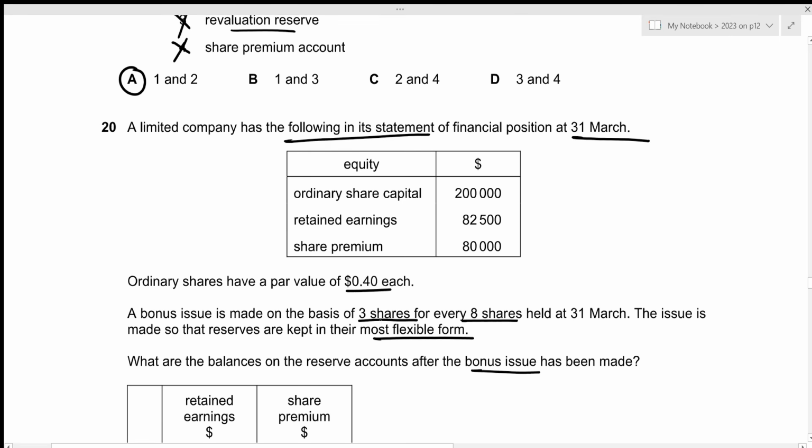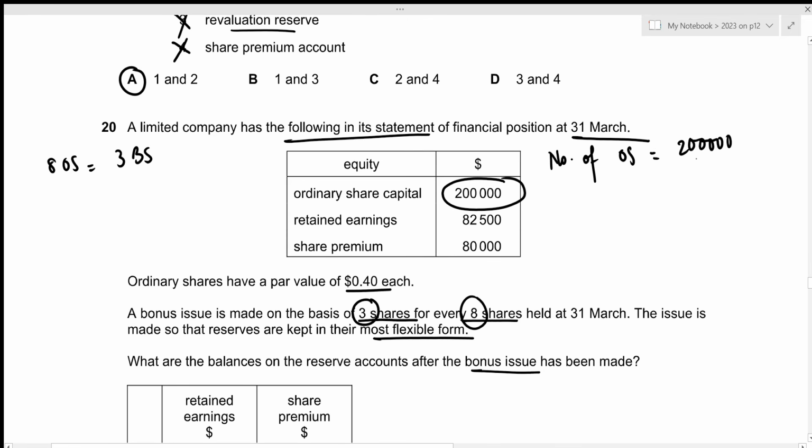Okay. So we are providing 3 new bonus shares for every 8 existing shares. So for 8 ordinary shares, we will be providing 3 bonus shares. The first thing that we need to calculate is the number of existing ordinary shares. We already have the value of ordinary shares right here, 200,000. And whenever we're trying to calculate the number, we just need to divide the value by the nominal rate, which is given right here, 0.40. This results in 500,000. So we have 500,000 ordinary shares. Now we need to figure out the number of bonus shares for these number of ordinary shares. For 500,000 ordinary shares, the company will provide 3 by 8 times 500,000 bonus shares.